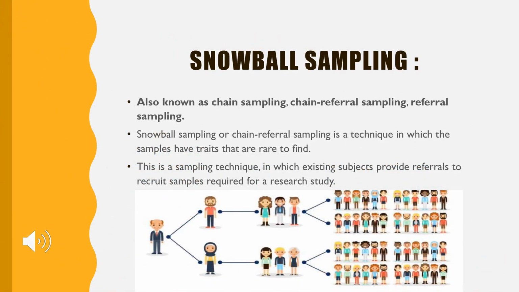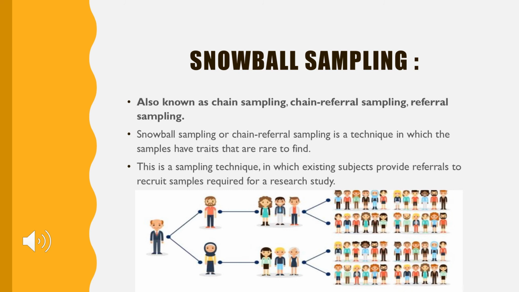The last method in non-probability sampling is snowball sampling. Snowball sampling is also known as chain sampling, chain referral sampling, or referral sampling. In this technique, we ask each person in the population we have to refer some other people. So we call it chain referral sampling.